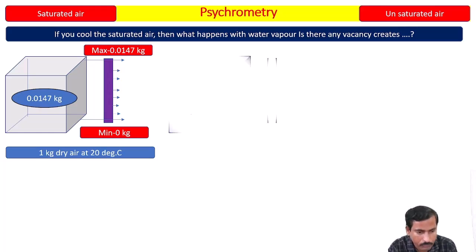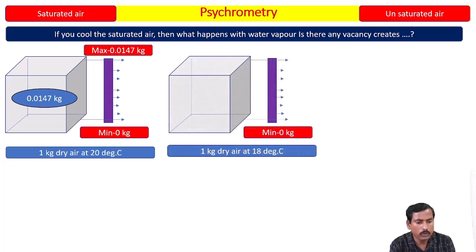Let's see. I am going to cool this to 18 degrees Celsius. So I am cooling the saturated air from 20 degrees Celsius to 18 degrees Celsius. And I ask the question: what happens with the 0.0147 kg of water vapor? Does it change, or does it remain constant?